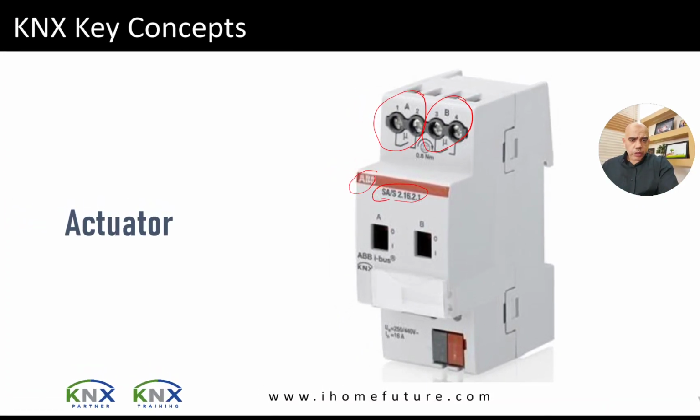As an example, this actuator can connect my devices, let's say a lamp or something, to the KNX network itself. So if I have a lamp in here, this lamp will take a connection from this channel, and the other channel will have the power going to the lamp. Okay, and whenever I say that this should be on, so this connection is going through, the lamp is on. If I disconnect this from here, the lamp is off.